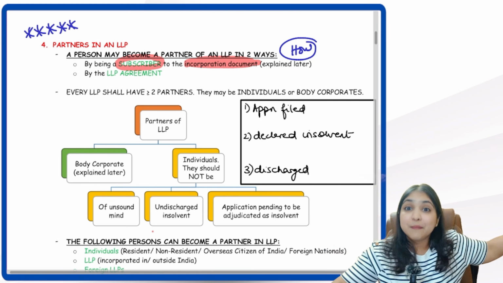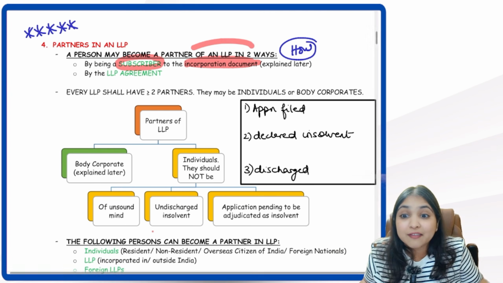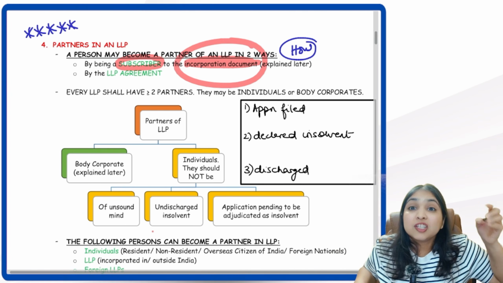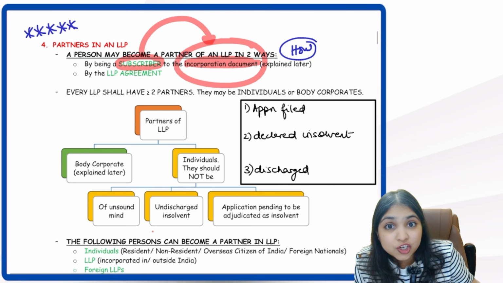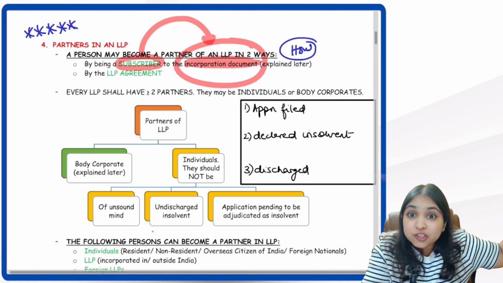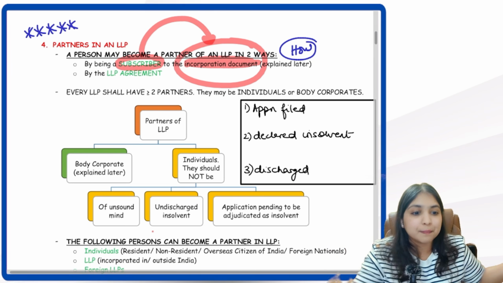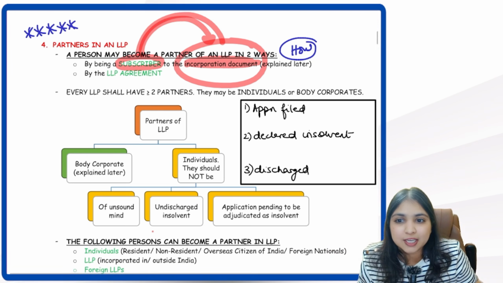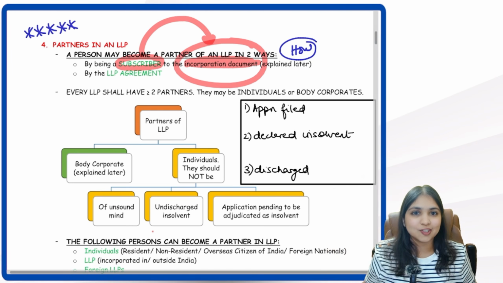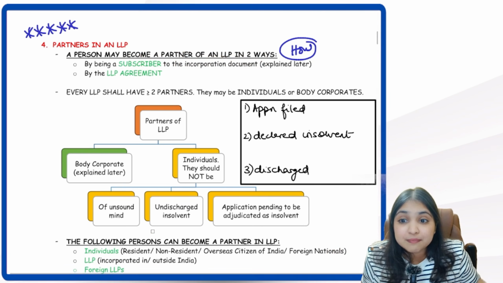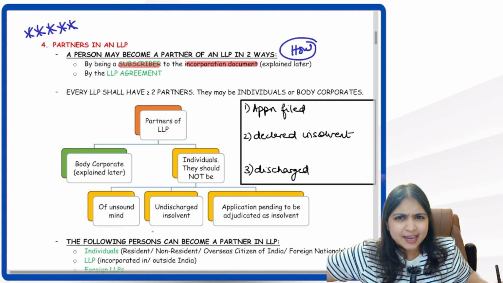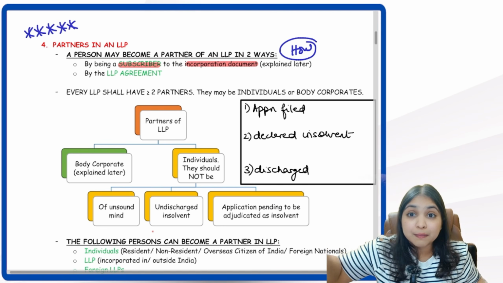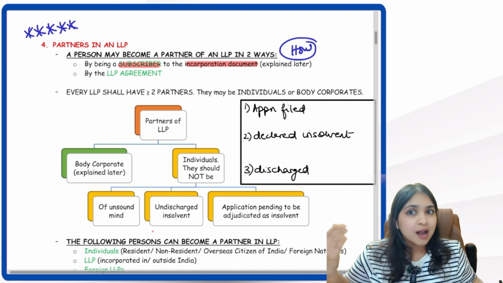Just like how we have MOA in Companies Act, same way we have incorporation document in LLP Act. Just like how we have subscribers to the MOA, same way we have subscribers to the incorporation document. Just like how subscribers to the MOA automatically become members of the company, same way the subscribers to the incorporation document will automatically become partners of the LLP. Understood. So the first method to become a partner is by being a subscriber to the incorporation document. Incorporation document, a little more in detail, we will be seeing a little later. So whoever is a subscriber to the incorporation document will automatically become a partner of the LLP.